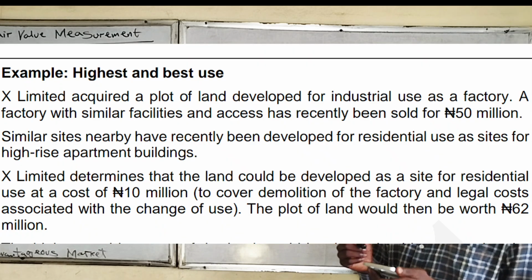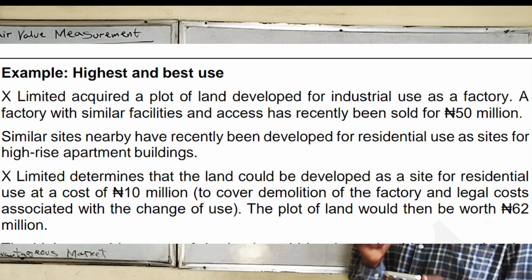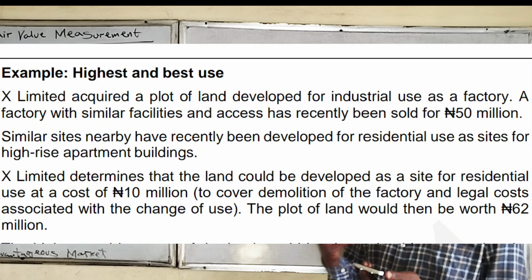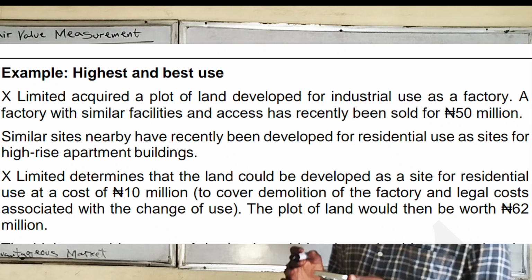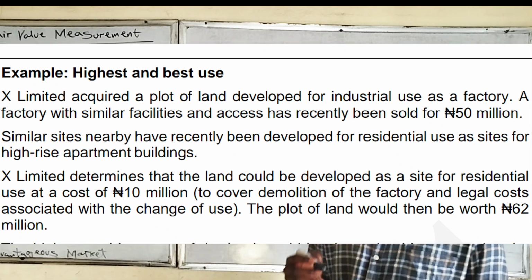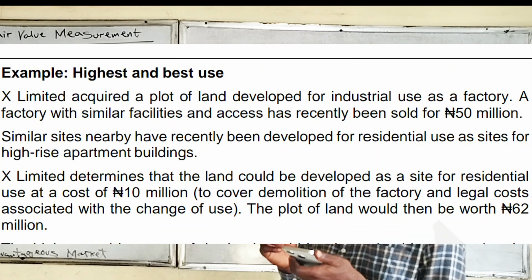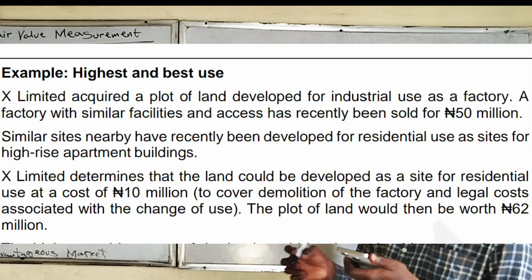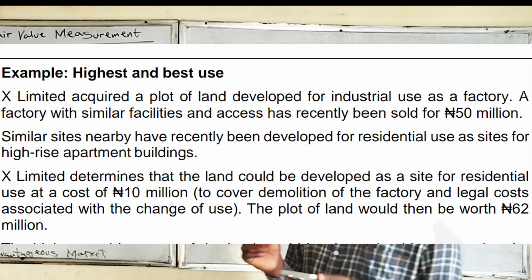Similar sites nearby have recently been developed for residential use as sites for high-rise apartment buildings. X Limited determines that the land could be developed as a site for residential use at a cost of 10 million to cover demolition of the factory and legal costs associated with the change of use. The plot of land will then be worth 62 million.